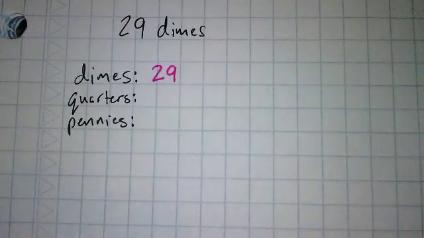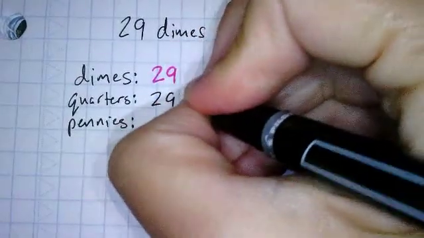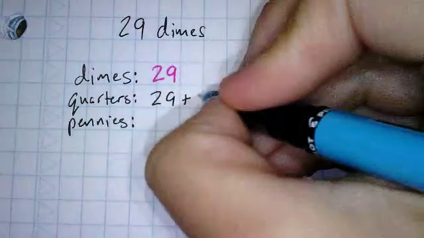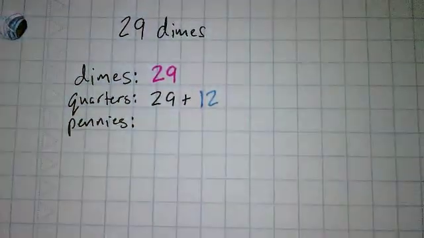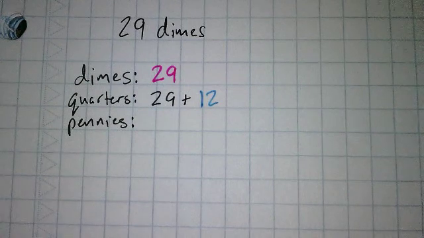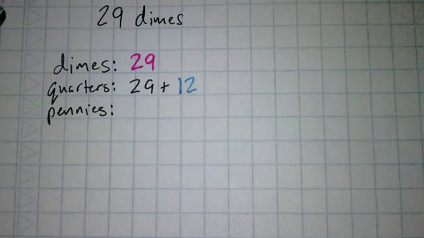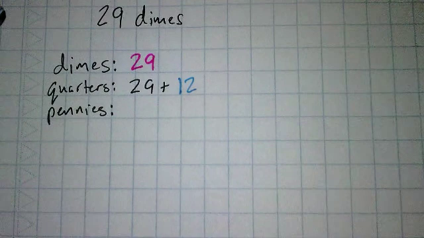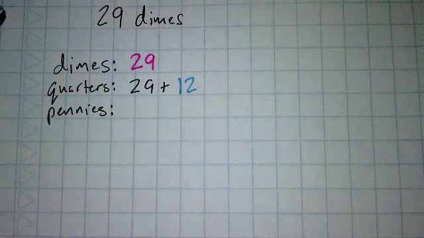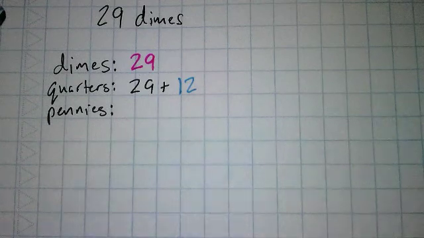Okay? So I'm going to take my 29 dimes that I had, and I'm going to add my 12 quarters. Okay? So 29 plus 12. Now, I'm not going to solve it quite yet, because I want to get all my information down first, then I'll go and solve for my answers, okay? But this is how I'm going to find the number of quarters. I'll find that in just a second, okay?